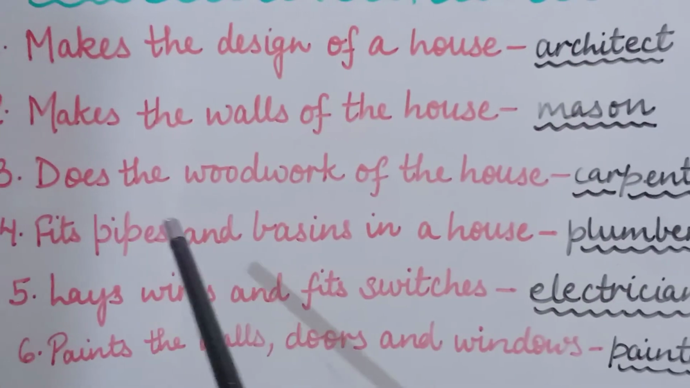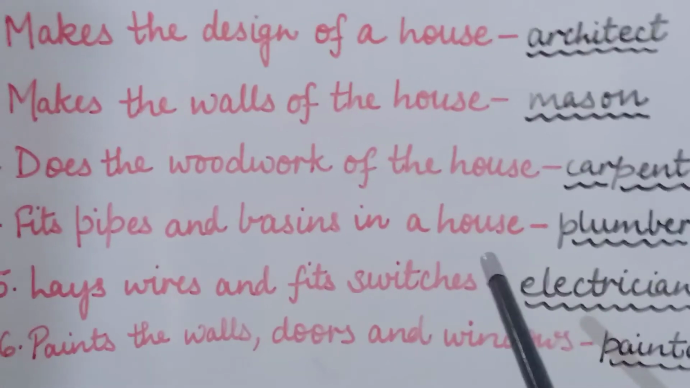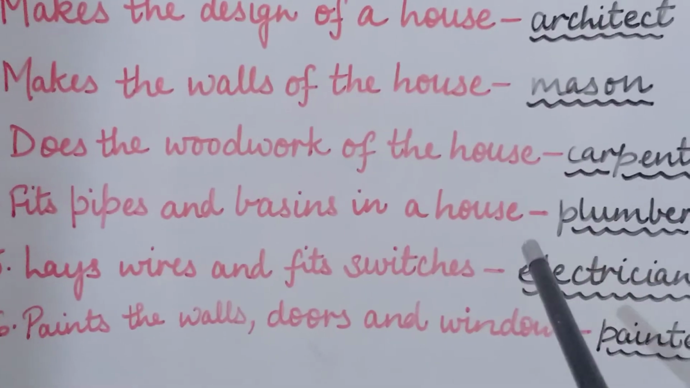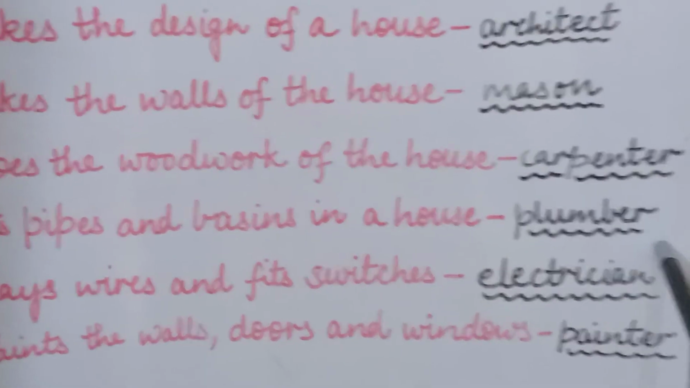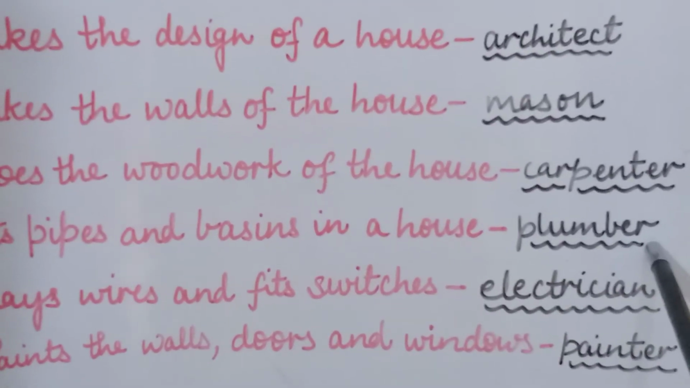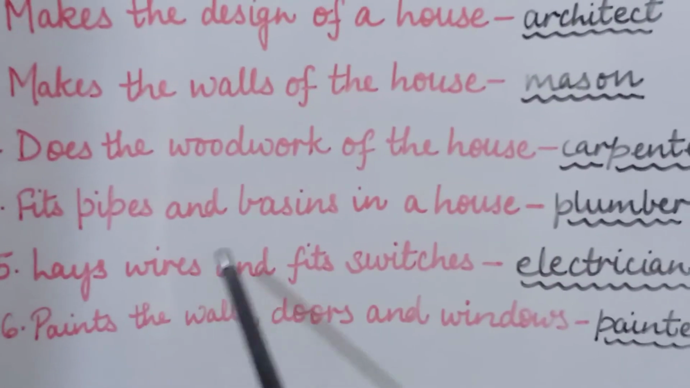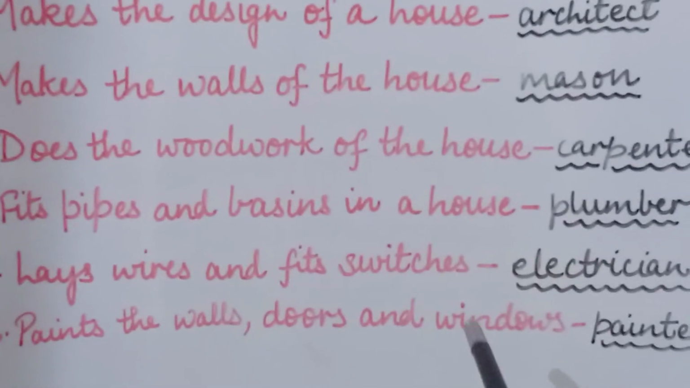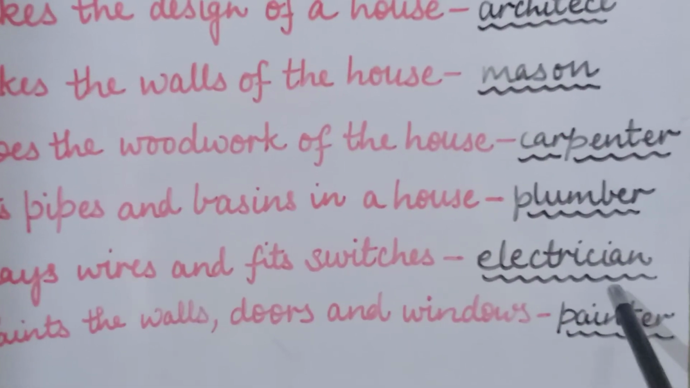Fourth is fits pipes and basins in the house. आपके घर में pipes, wash basins और taps कौन लगाता है, कौन फिट करता है? He is a plumber. PLUMBER, plumber. Is that clear? Now the fifth one is lays wires and fits switches. आपके घर में wires और switches की fitting कौन करता है? That is an electrician.